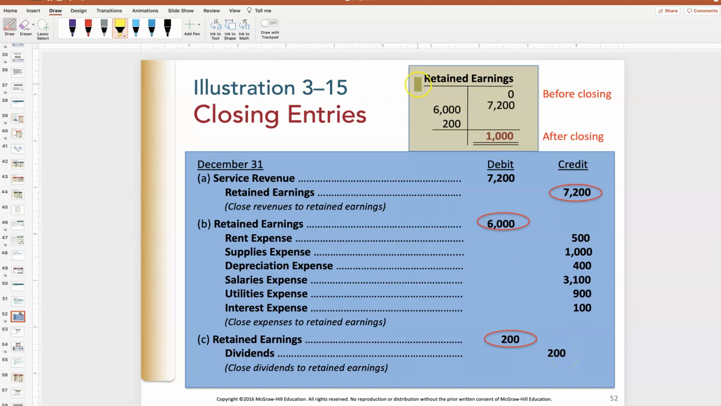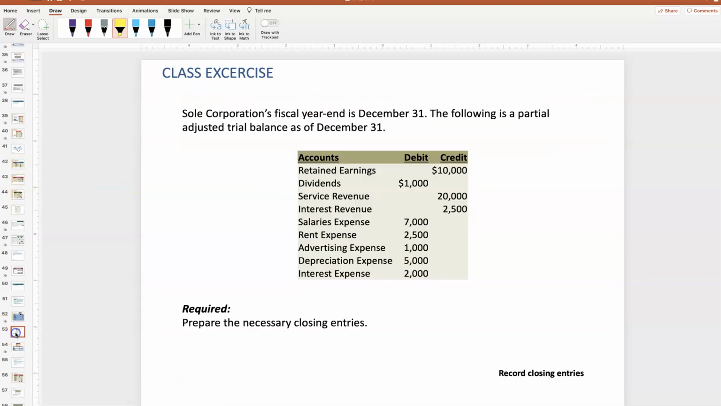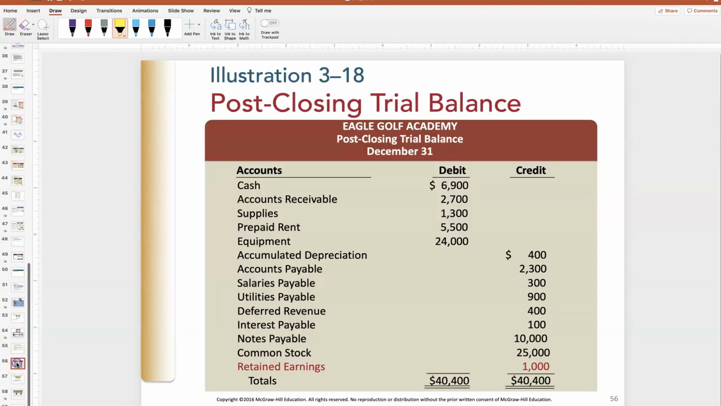So if we look up here at the retained earnings T account, right, this was a new company, which is why it was zero at the beginning. We've increased retained earnings for $7,200. That was the revenue. We've decreased it by $6,000. Those were the expenses. And decreased it by $200. That was the dividends. Now our general ledger balance of $1,000 actually matches what was on the balance sheet that we reported. After we do this, we usually run one more trial balance and just make sure.